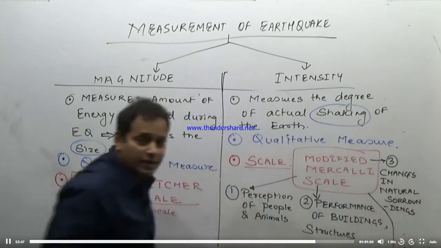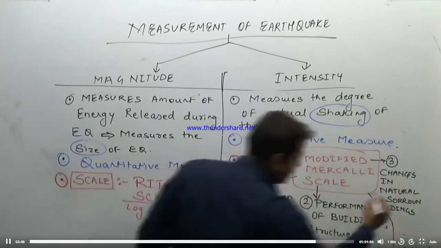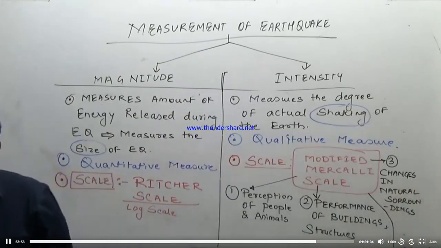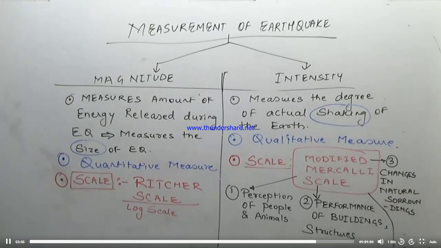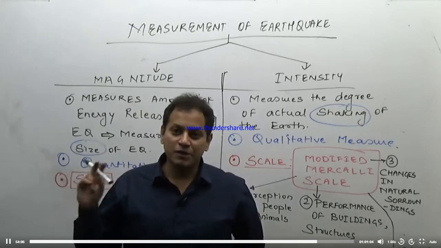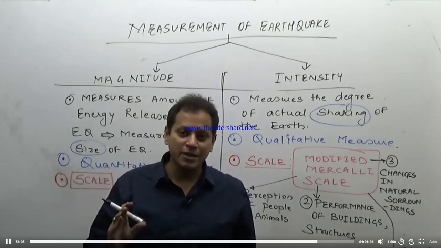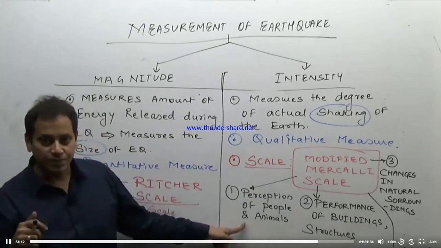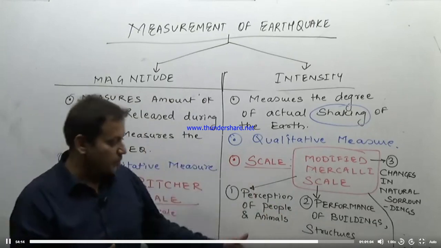It measures the intensity based on changes in natural surroundings. So are there any changes which occur in the natural surroundings? So the modified Mercalli scale, perception of animals and people. For example, a moderate magnitude earthquake, but if it is causing large damage or large shaking of the earth, the perception of the people will change. Now why is it so? I am coming to the next point here.